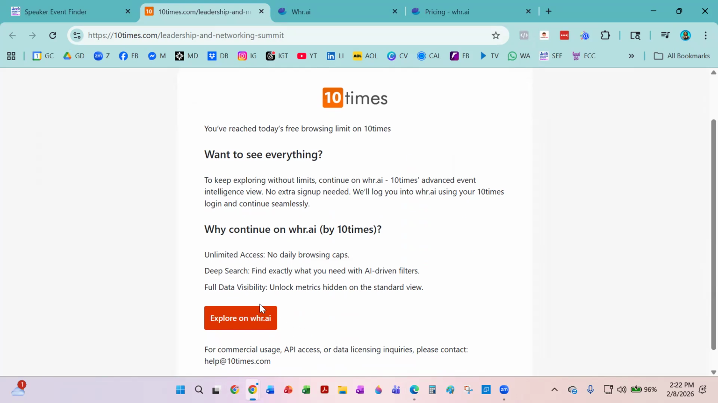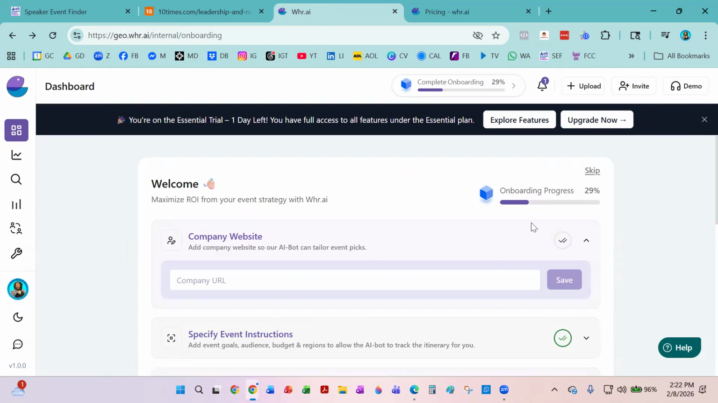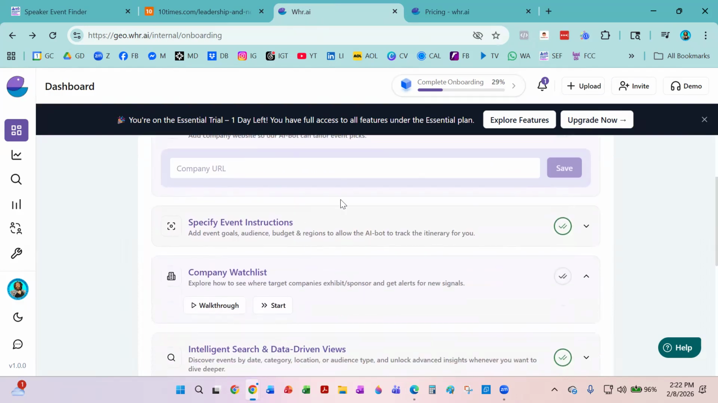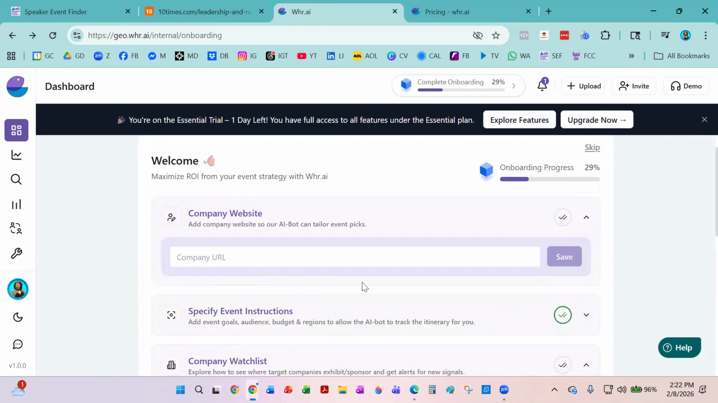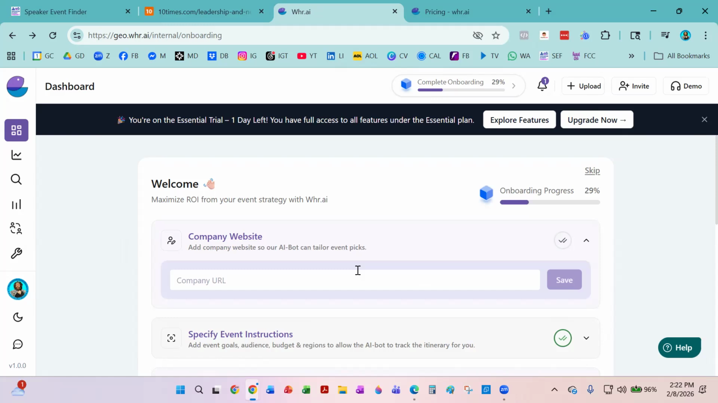Inside of this, it's basically saying if you want unlimited access with no daily browsing caps, then you need to upgrade to their AI, which is here. When you come to their AI, this is the page where you can set up your information if you want to use their AI to find events for you. However, if you want to continue using this inside of the Speaker Event Finder, I'm going to show you the easiest way to do that as well.